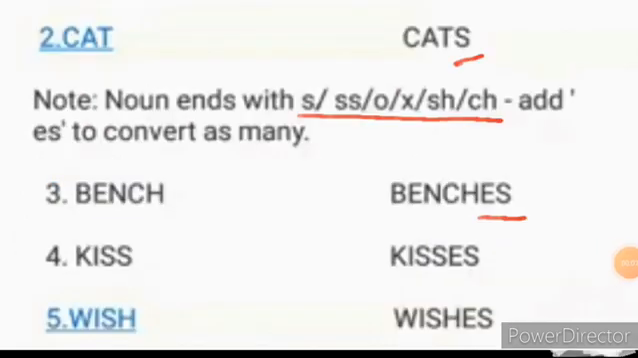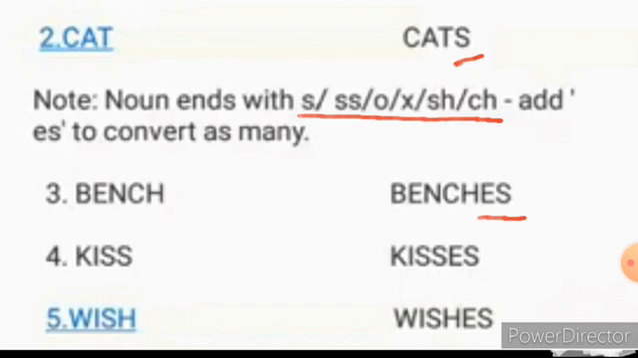This third example is bench. There is only one bench, whereas for many, more than one bench, you have to say benches. Kiss, kisses, wish, wishes are there. For this, there is a bench, B-E-N-C-H. How will you convert it into many? Benches, by adding the letters E-S. Again, listen carefully, children. By adding the letters E-S.